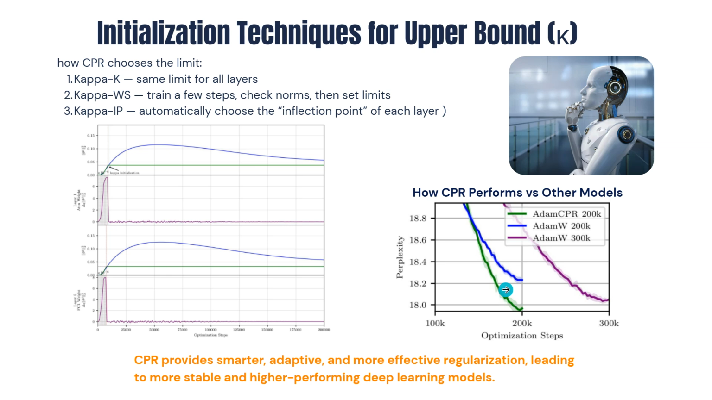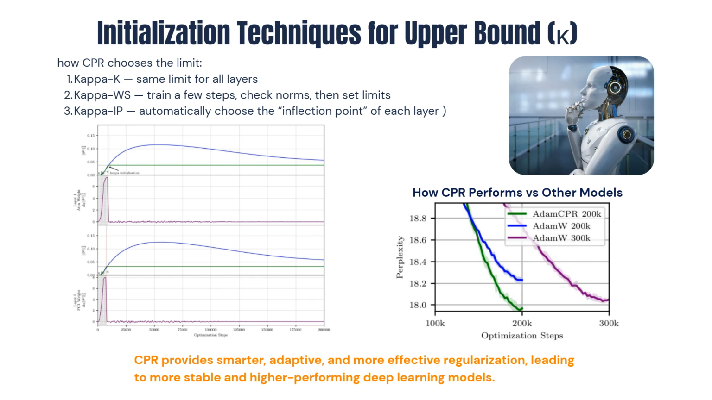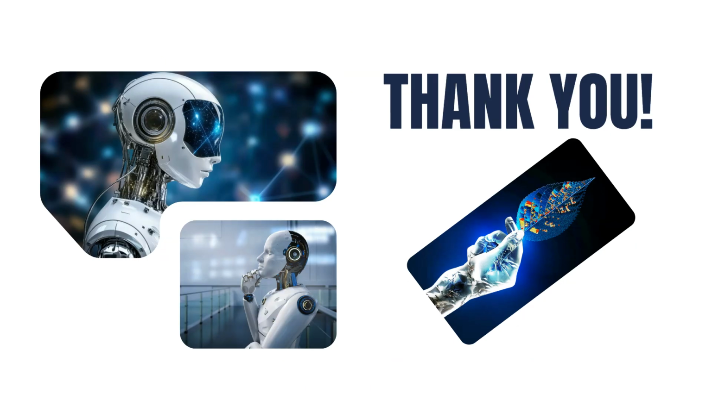We see the green line, Adam CPR, gets better accuracy in few steps, and CPR provides a smarter, adaptive and more effective regularization, leading to more stable and higher performing deep learning models. It requires few hyperparameters and works well across NLP and vision models. CPR ultimately improves both stability and accuracy. Thank you.